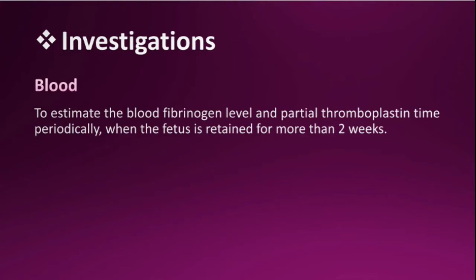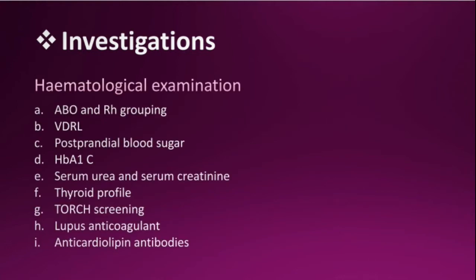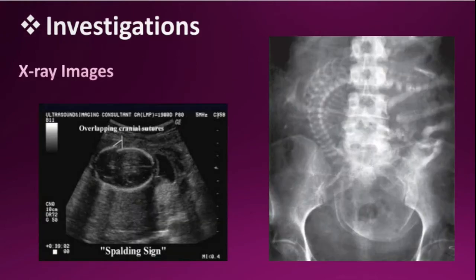The blood test: to estimate the blood fibrinogen level and partial thromboplastin time periodically when the fetus is retained for more than 2 weeks. Now the hematological examination: ABO and Rh grouping, VDRL, postprandial blood sugar, glycated hemoglobin, HbA1c, serum urea and serum creatinine, thyroid profile, TORCH screening, lupus anticoagulant, anticardiolipin antibodies.